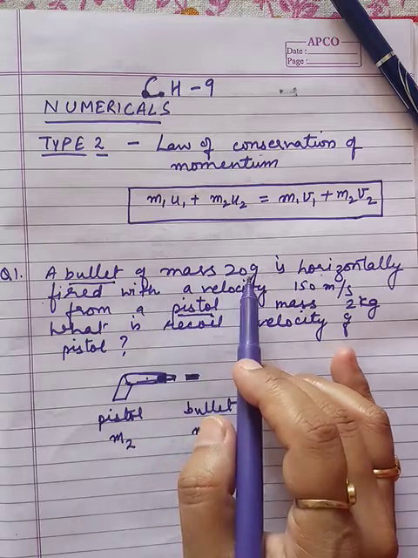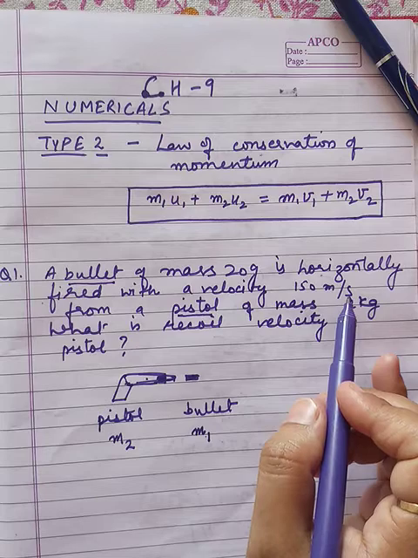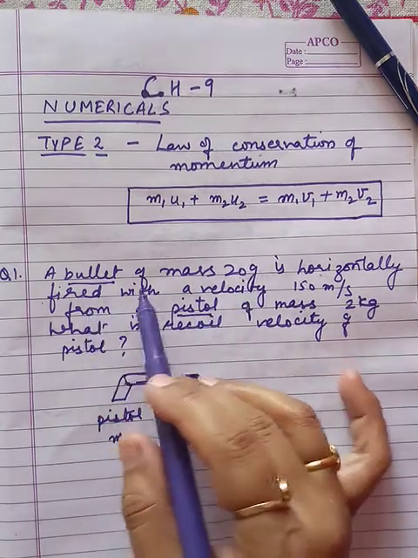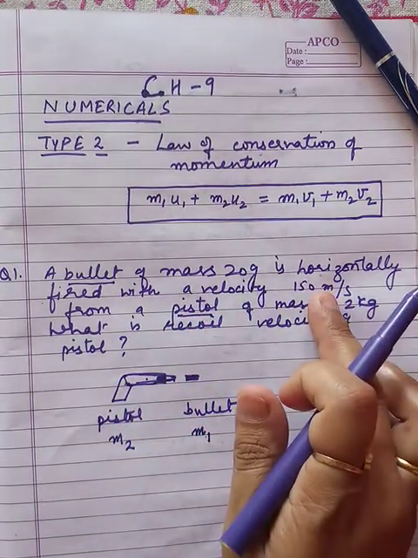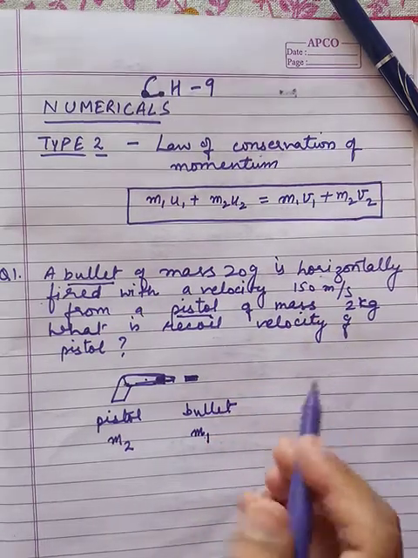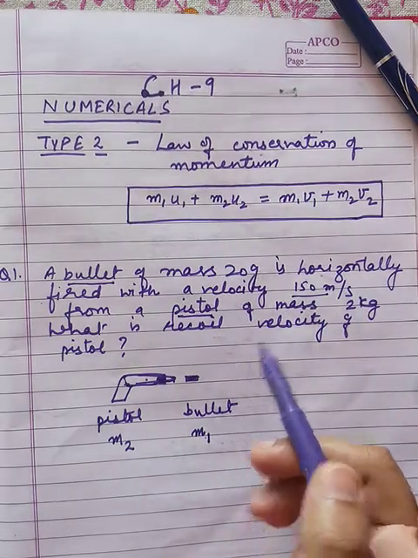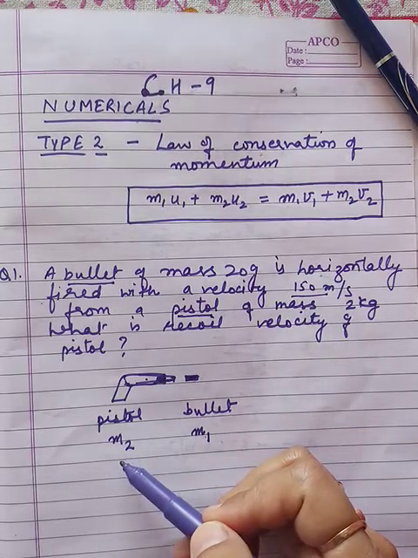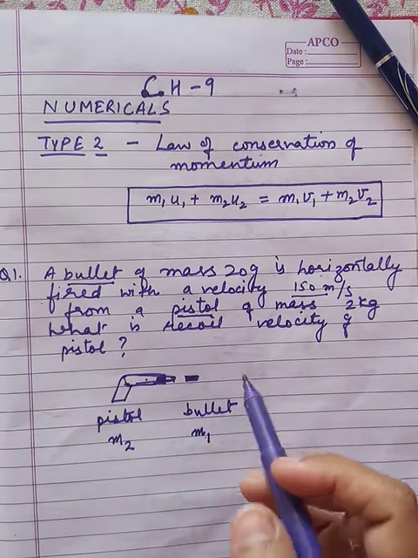A bullet of mass 20 gram is horizontally fired with a velocity of 150 meter per second. So the bullet having mass 20 gram is horizontally fired from a pistol, and the velocity of the bullet is 150 meter per second. That is given after firing. And a pistol of mass 2 kg, the mass of the pistol, that is m2, is given. What is the recoil velocity of the pistol? That we have to find out.